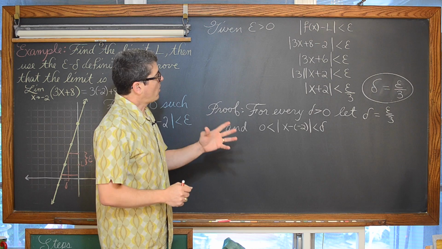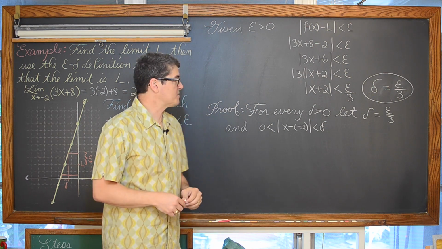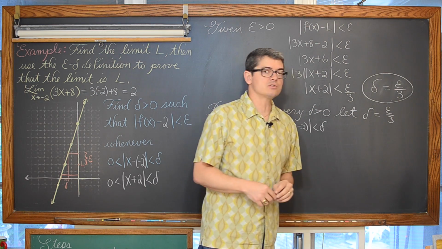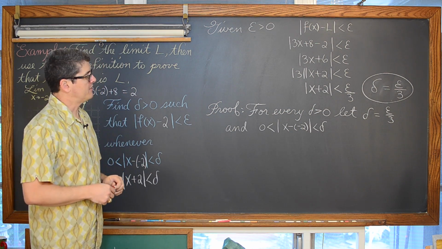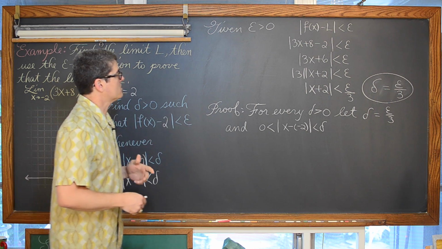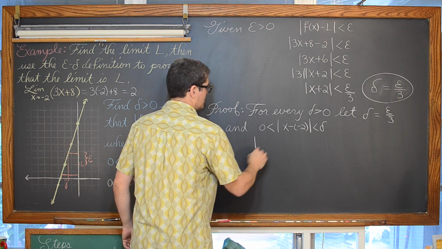Now, again, our goal is to prove that the absolute value of f of x minus L is less than epsilon when you have this relationship that delta is equal to 1/3 of epsilon. So we're going to start off with f of x.